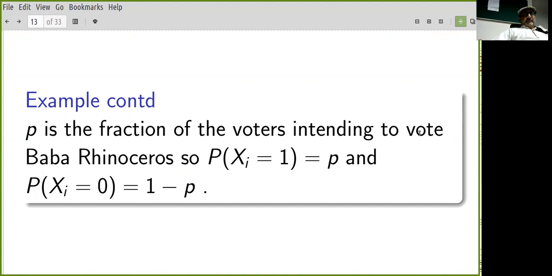P is the fraction of voters intending to vote Baba Rhinoceros. So if the ith person says that they will vote Baba Rhinoceros, the probability that the random variable xi equals 1 is equal to P. And the probability that xi equals 0, that is, that the ith person says that they will not vote Baba Rhinoceros, is equal to 1 minus P.